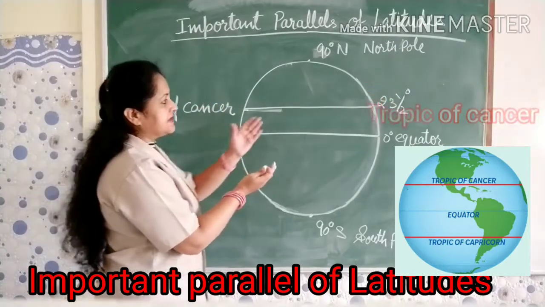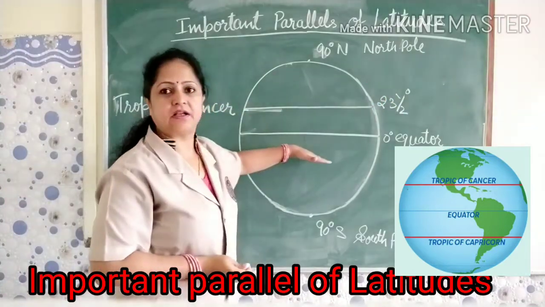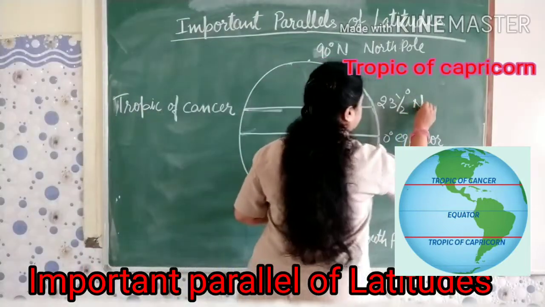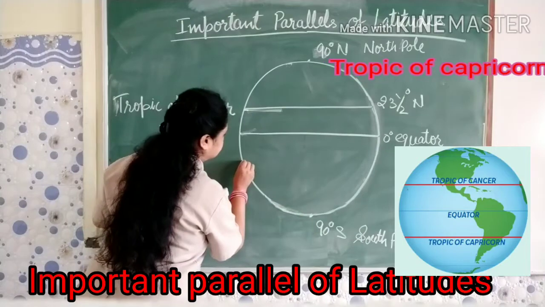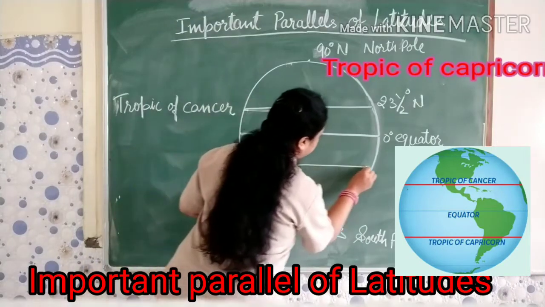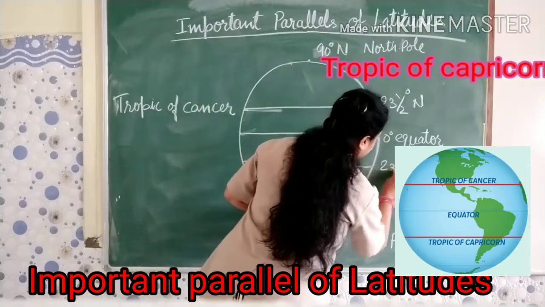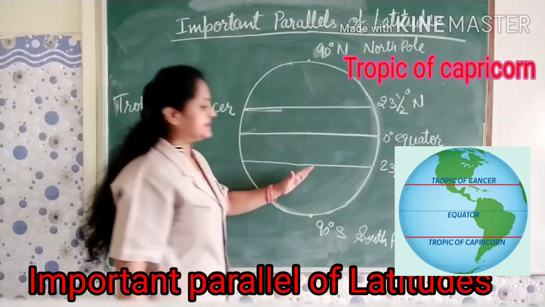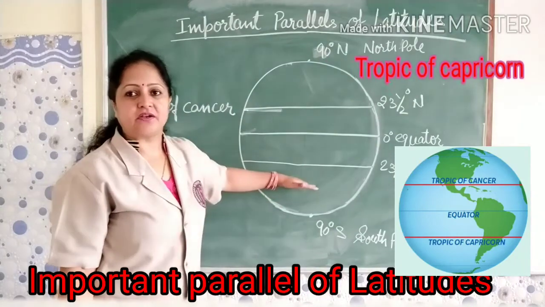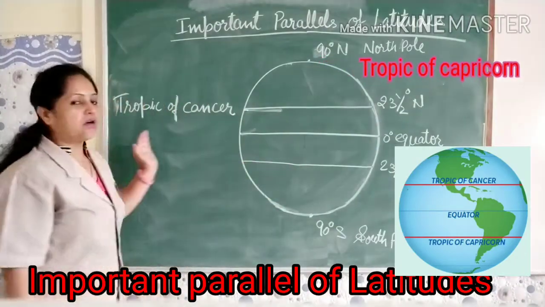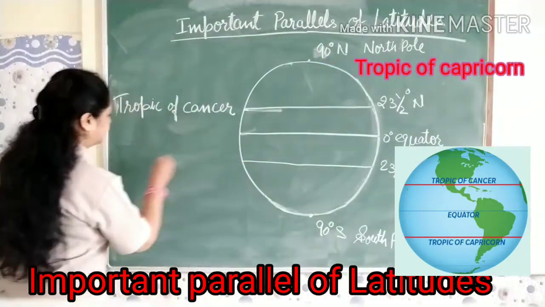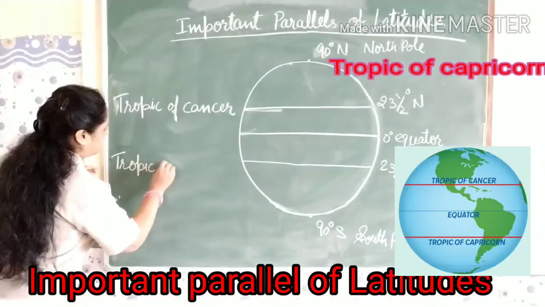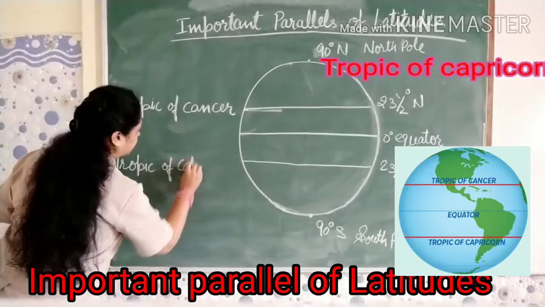In the same way, just opposite to it, in the southern hemisphere, at 23 and a half degree S, is our next very important parallel of latitude. This is known as Tropic of Capricorn.